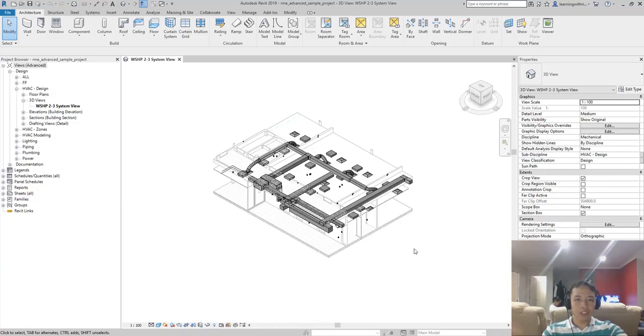Okay, so basically, shared parameter. The reason why you are creating this is because the parameters that you have in Revit are not enough. So you want to create a customized parameter, and also you want to share it across your team members.